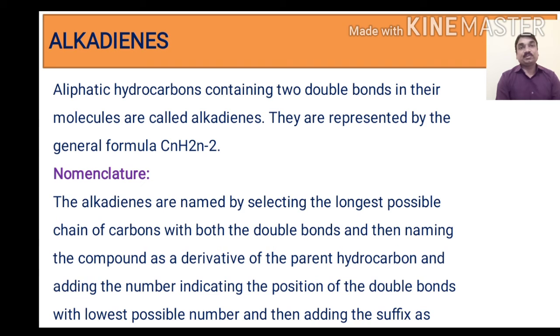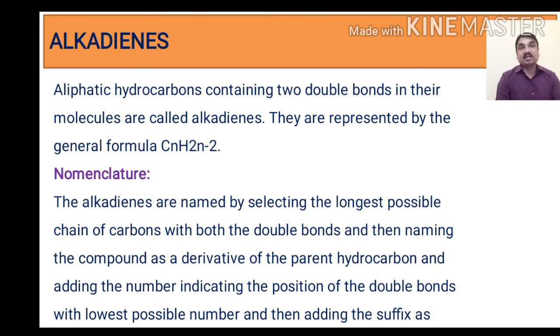So the next molecule is the alkadienes. Alkadiene is a very important molecule in synthetic organic chemistry. Alkadienes are aliphatic hydrocarbons. We know what is meant by hydrocarbons: compounds containing carbon and hydrogen only. So the aliphatic hydrocarbons containing two double bonds in their molecule are called alkadienes. Alka means alkane, di means two, ene means double bonds. So compounds containing two double bonds in their structure are called alkadienes.